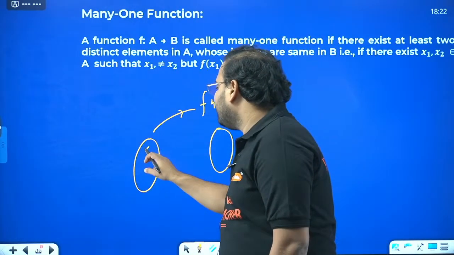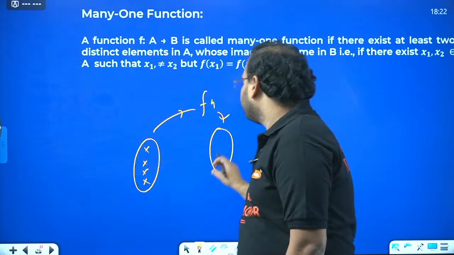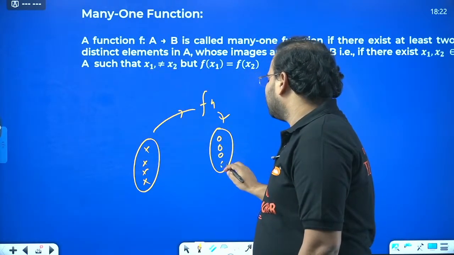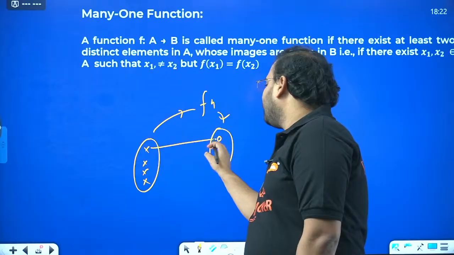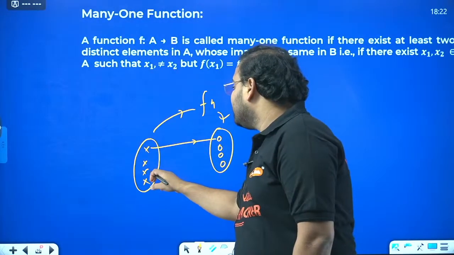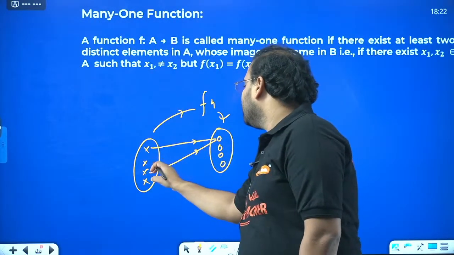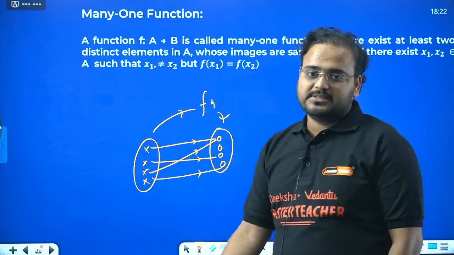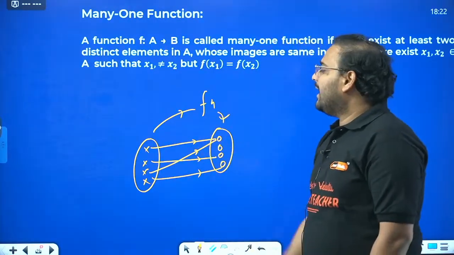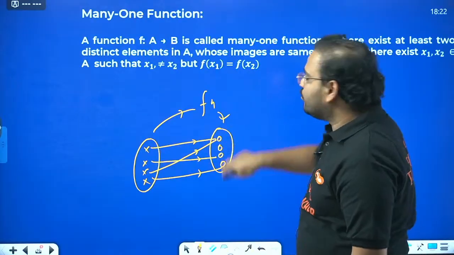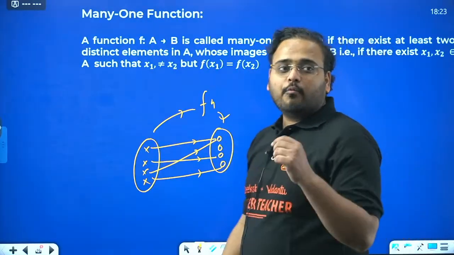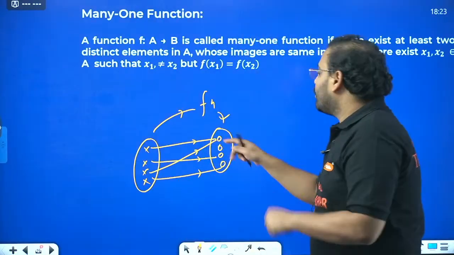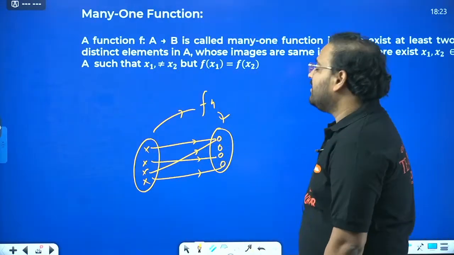And if you have, let's say, 4 elements over here, or whatever is the number of elements, and one of these is mapped to this, and even this is mapped to this only. This is mapped to this, and this is mapped to this. Then this will become a many-one function. So many elements to one element means more than one element in the domain will have the same image in the codomain. That becomes a many-one function.